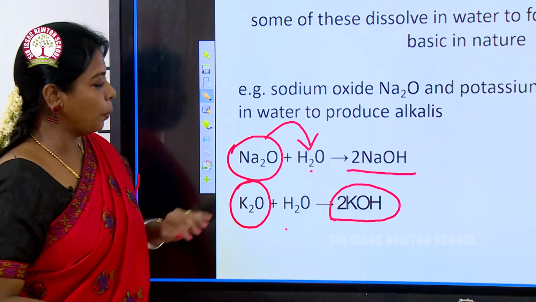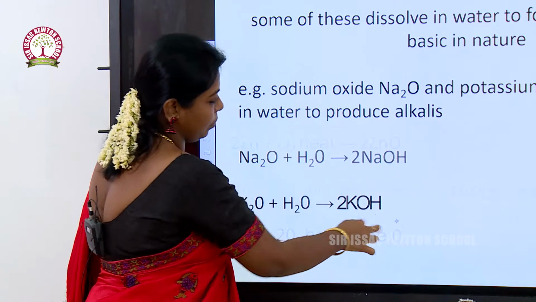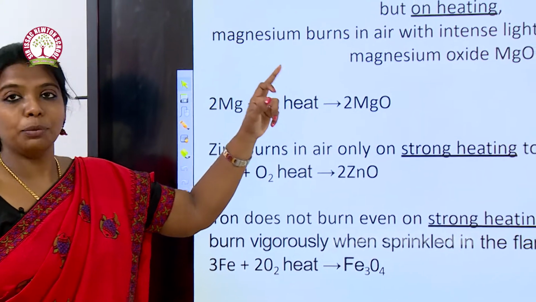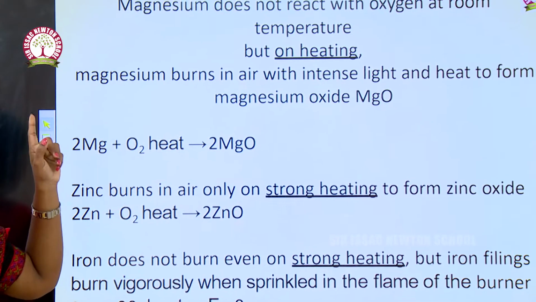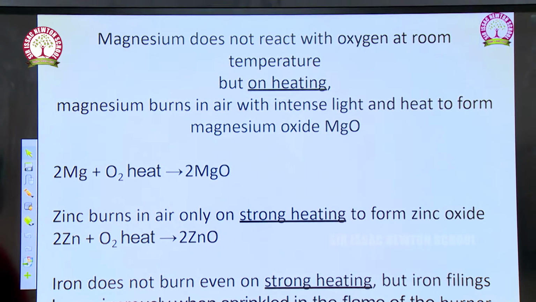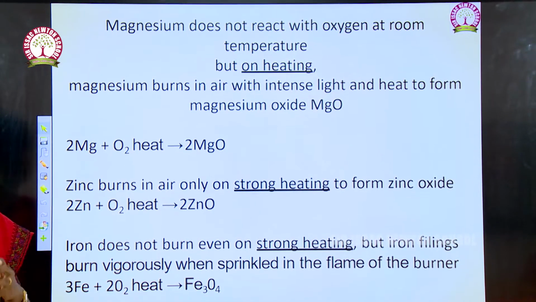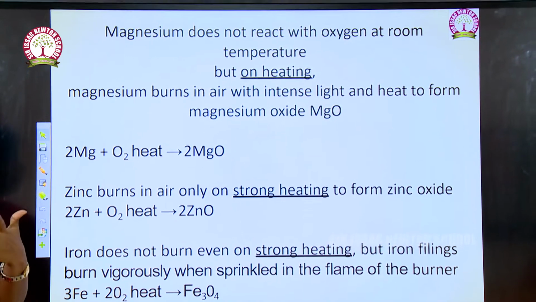Okay, so magnesium. Magnesium does not react with oxygen at room temperature, but it needs heating. Magnesium and oxygen together need some kind of heat energy to proceed with the reaction.